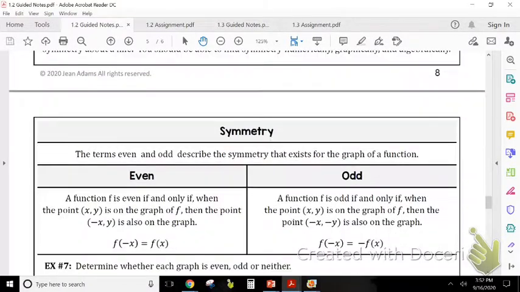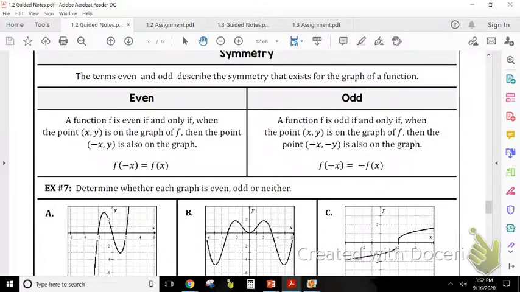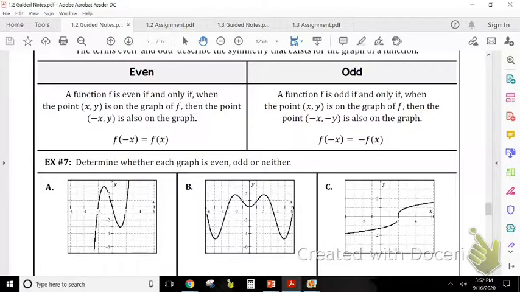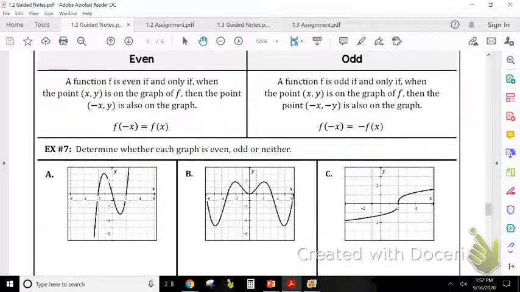And so when we first start talking about symmetry here, they talk about even and odd functions. And so a function f is even if and only if when the point (x, y) is on the graph of f, then the point (-x, y) is also on the graph of f. So a couple ways to tell if a function is even or not. Looking at the graph, even functions are symmetric to the y-axis. That means the y-axis is going to split it in half and it could lie on top of itself. All right? And that's why they say the point (x, y) and the point (-x, y) would both be on the graph.